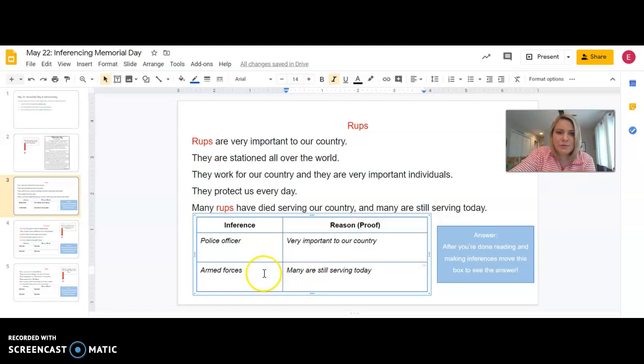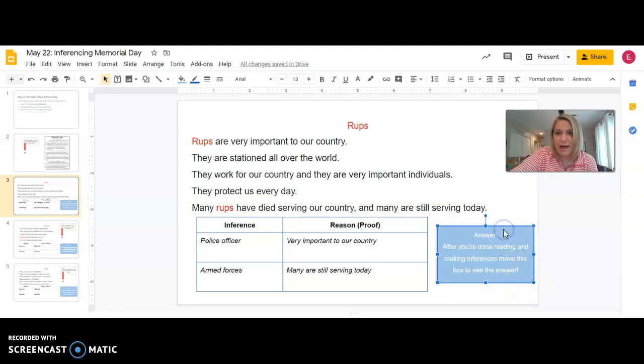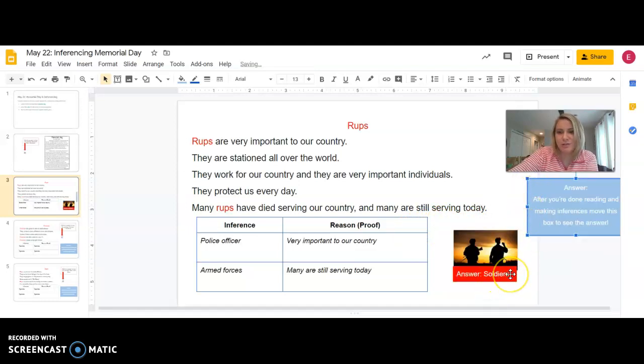So notice that in order to come up with the inferences, I thought about what I read about in the text. And those are my reasons or my proof that I put over here. Once you've come up with two inferences for the reading and two pieces of proof to support them, you can come over to this blue box on the side and it's going to have the actual answer behind it. So you'll just click the box. And when you get those 4 arrows on it like that, you can drag it away. And the correct answer was soldiers. There's a picture and our answer right there.